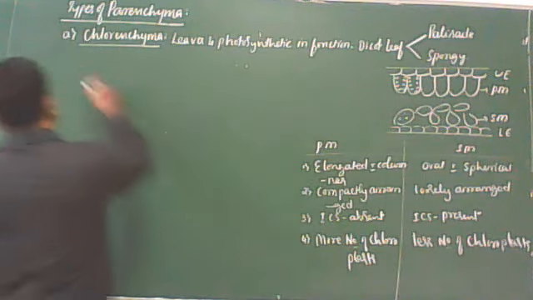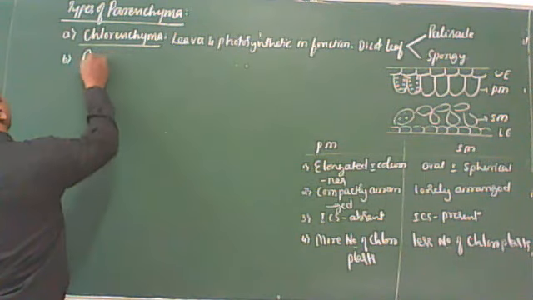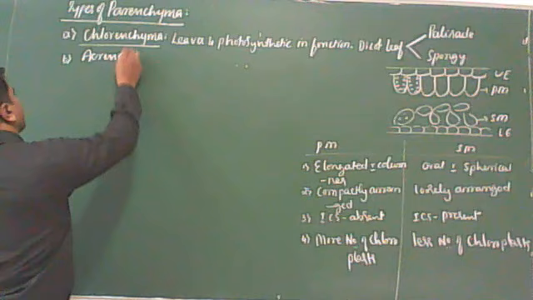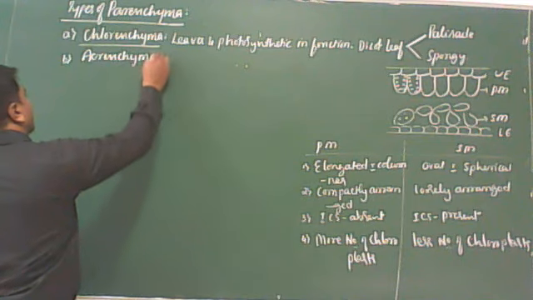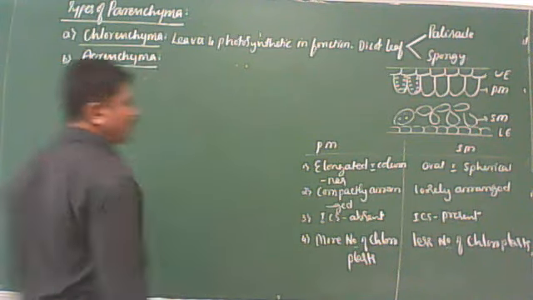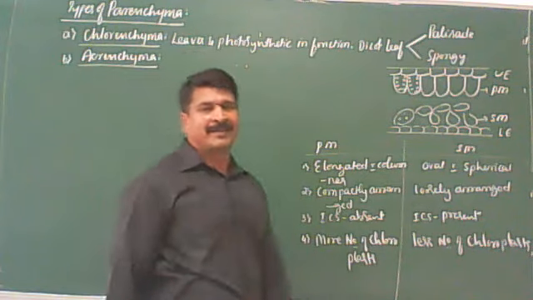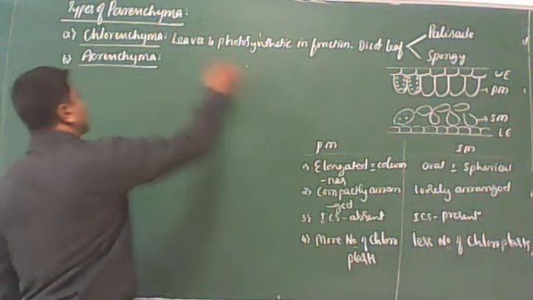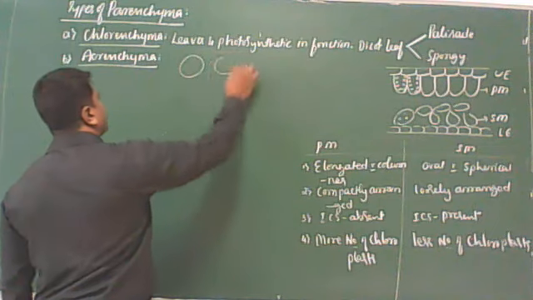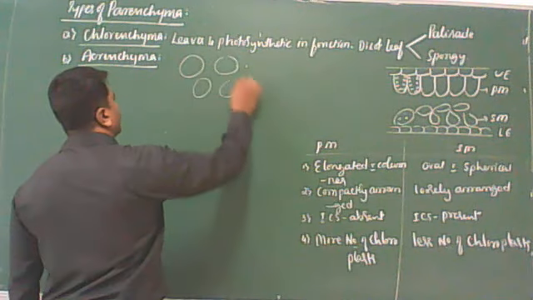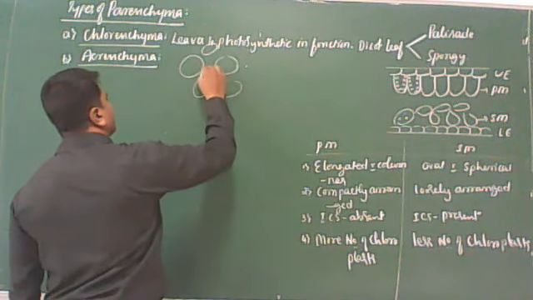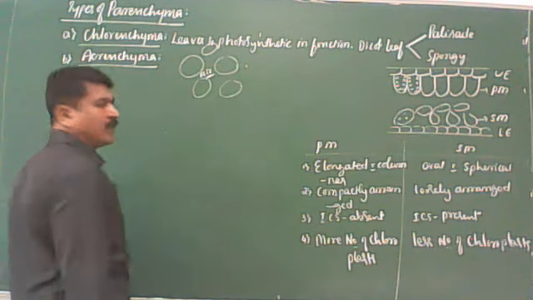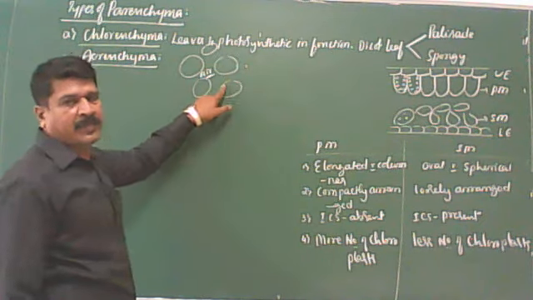Next, the second one is aerenchyma. In the word itself you are going to get the meaning here. Parenchyma cells with large intercellular spaces. Let us consider these are the parenchyma cells. Parenchyma cells with large intercellular spaces filled with air is called aerenchyma.